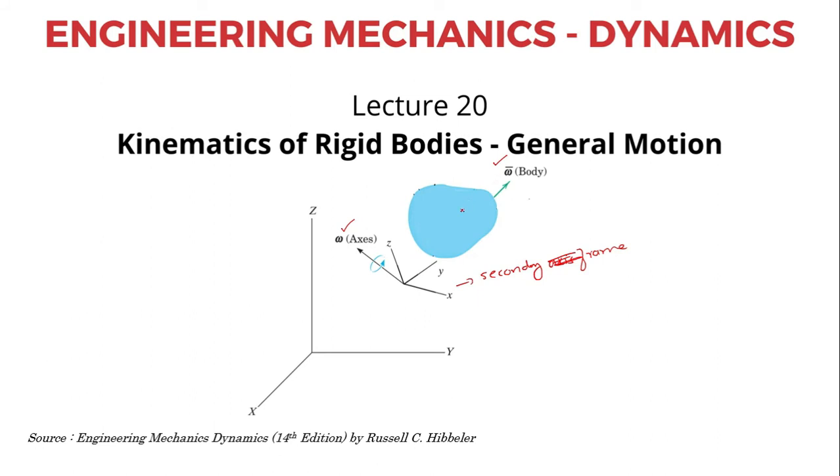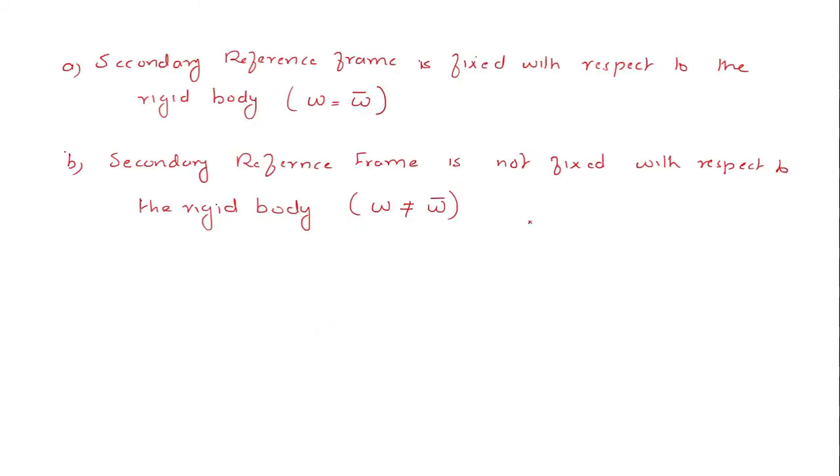So as such, this corresponding rigid body is undergoing a general motion with respect to the moving reference frame small xyz, which in turn is undergoing a general motion with respect to the capital xyz frame. So in this lecture, we shall first look into this case when the secondary reference frame is fixed with respect to the rigid body.